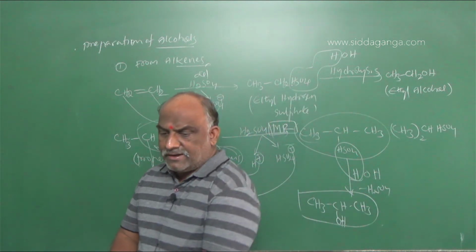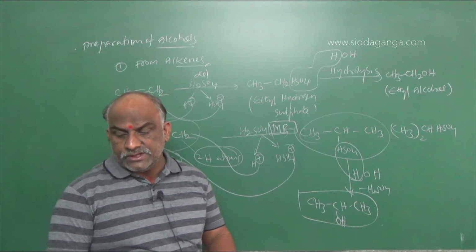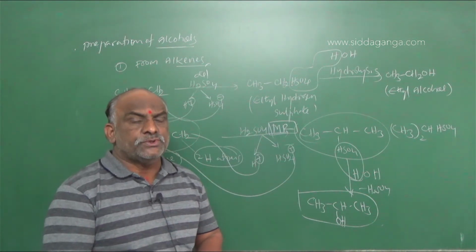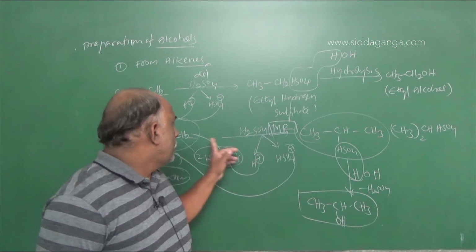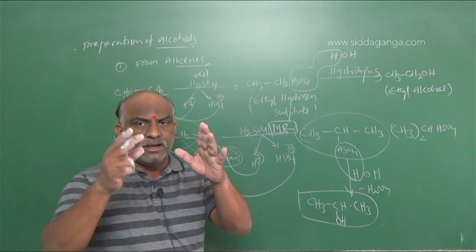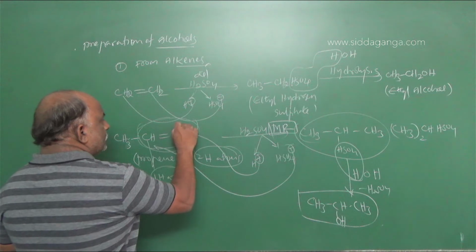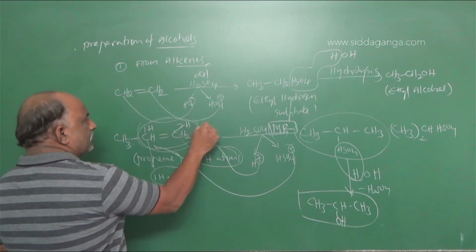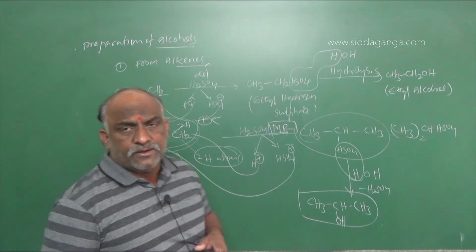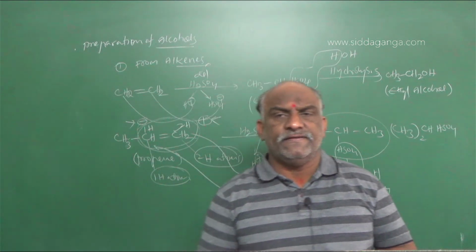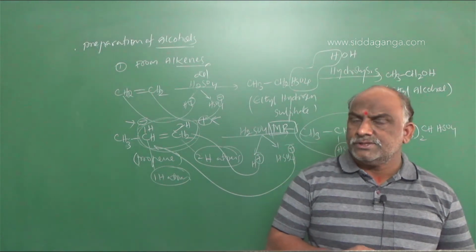The Markovnikov rule says that you should add the positive charge towards the double bond carbon with more hydrogens. Your target is the carbons around the double bond. Select the one with 2 hydrogens and the one with 1 hydrogen. Positive comes to this side, negative comes to this side. This is the Markovnikov rule. Clear? I hope you understood this point.